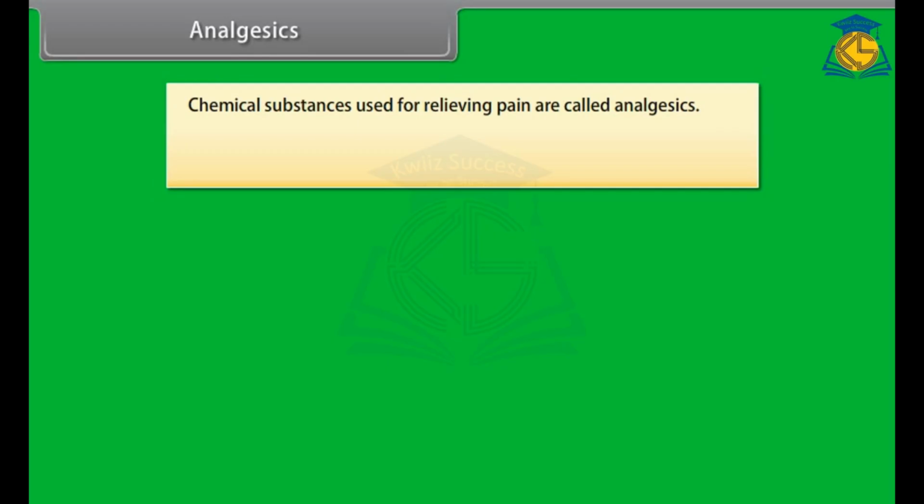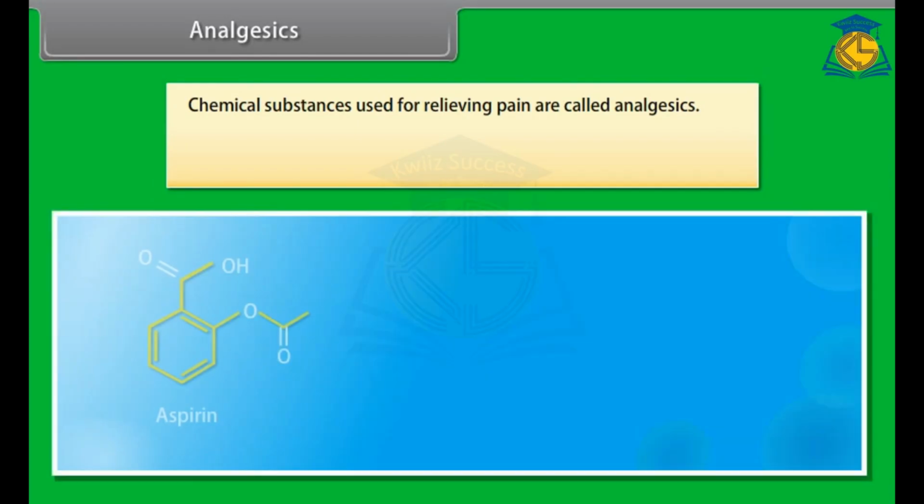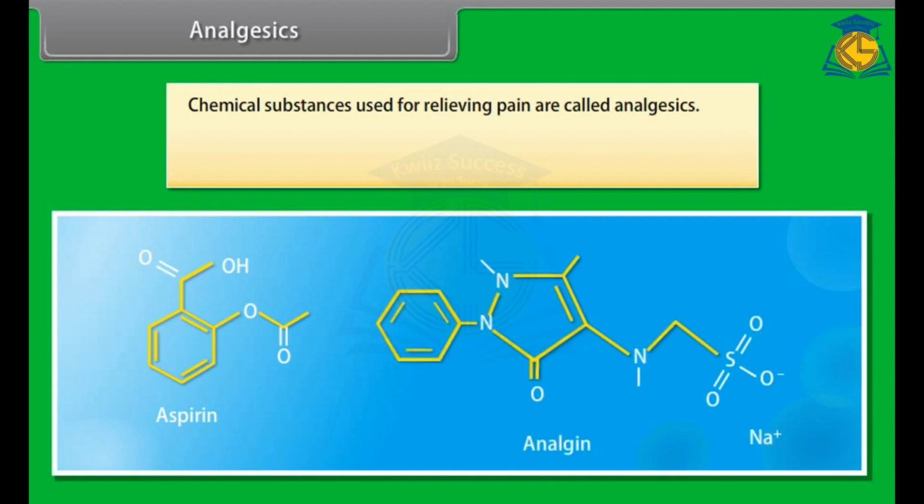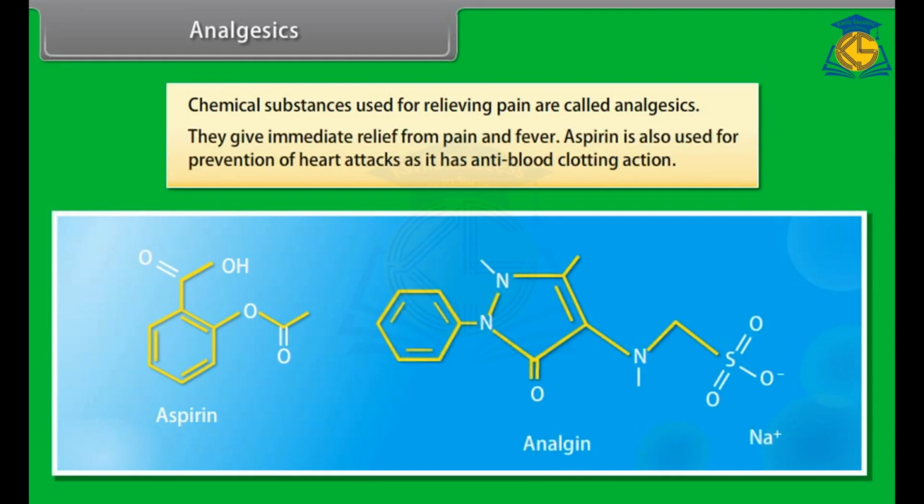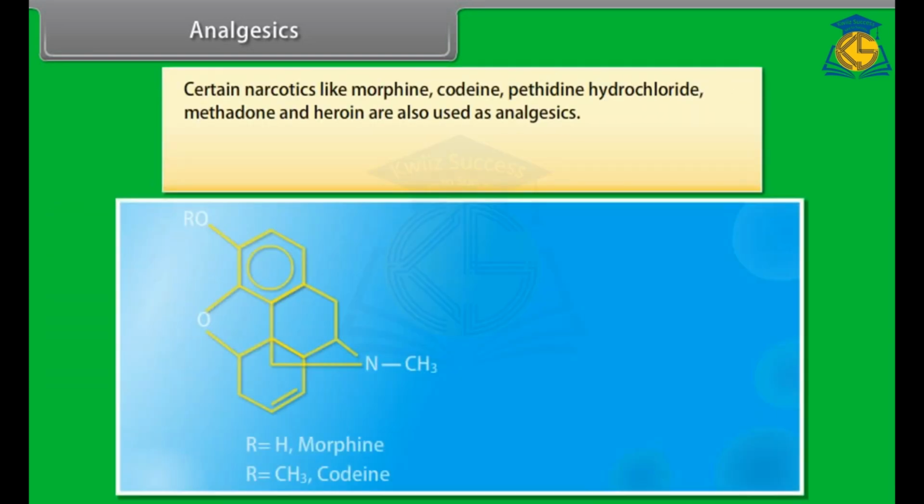Analgesics. Chemical substances used for relieving pain are called analgesics. For example, aspirin and analgin. They give immediate relief from pain and fever. Aspirin is also used for prevention of heart attacks as it has anti-blood clotting action. Certain narcotics like morphine, codeine, pethidine hydrochloride, methadone and heroin are also used as analgesics.